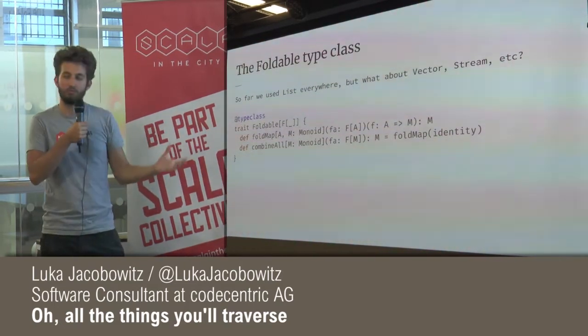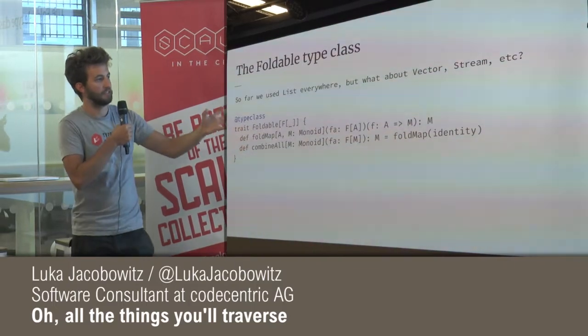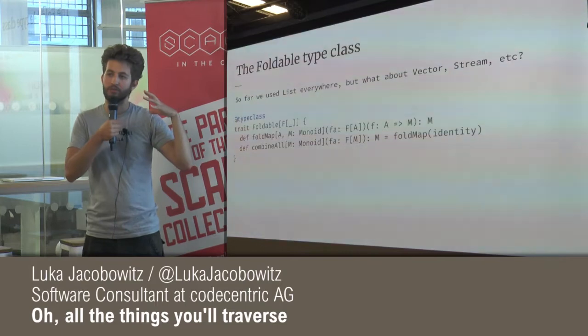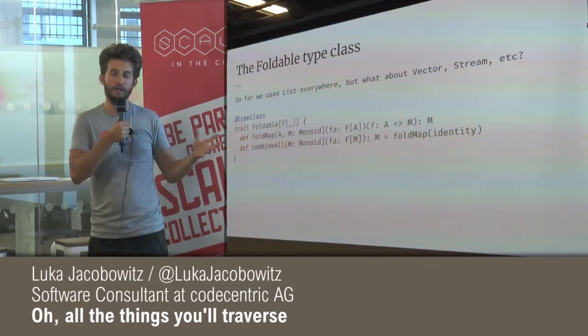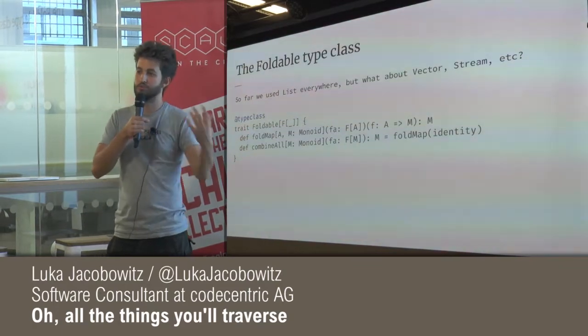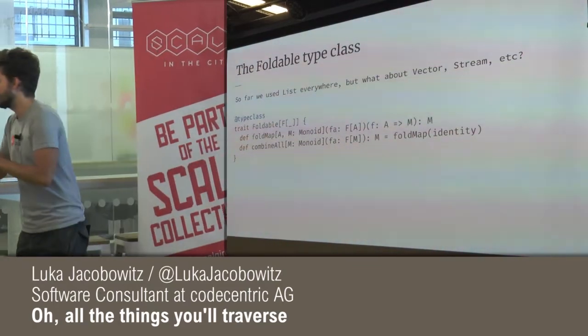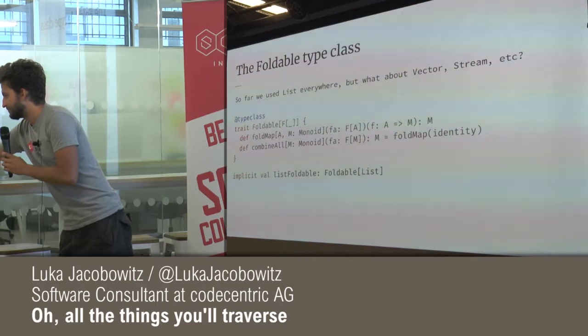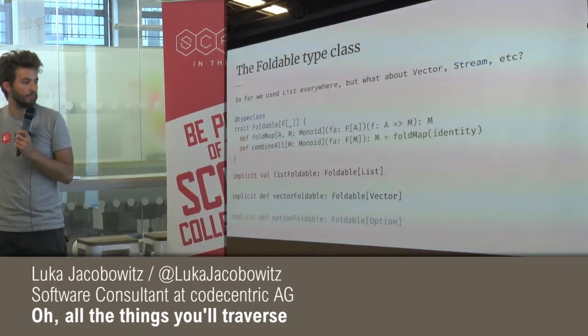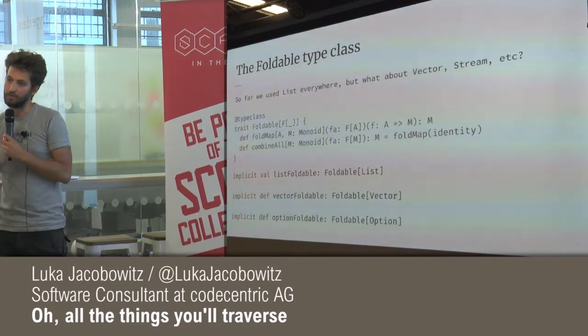The more general function is foldMap, and that says that if I have an F of A where A can be anything, and I give it a function that turns an A into any monoid M, I can then use it to produce a single M by aggregating all the things. And of course, again, foldMap is just equivalent to map and then combineAll.